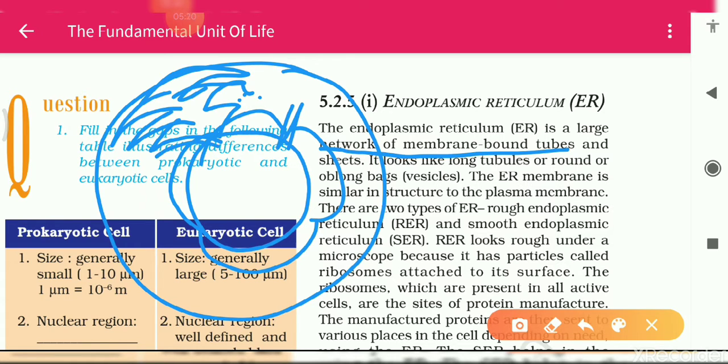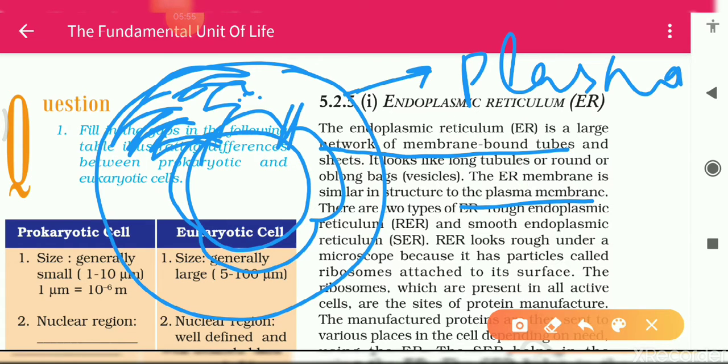So this is called the endoplasmic reticulum, which is attached to your nuclear membrane, and it is a long tubule or round, bag-like structure. The other name of the oblong bag is vesicle. The endoplasmic membrane is similar in structure to the plasma membrane, meaning the outer covering of the cell is the plasma membrane, and this one is also just like a plasma membrane.